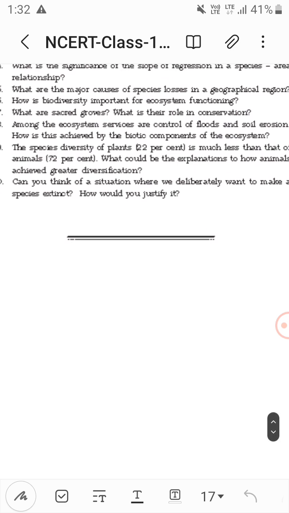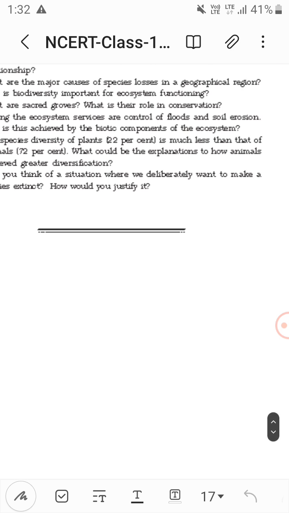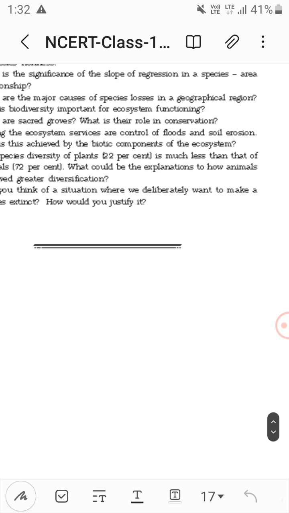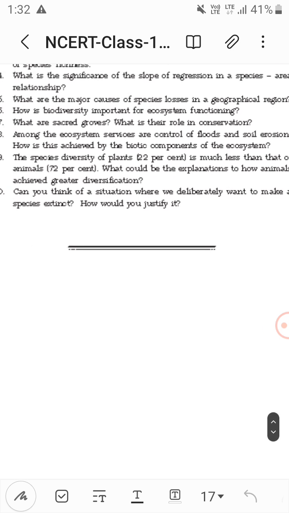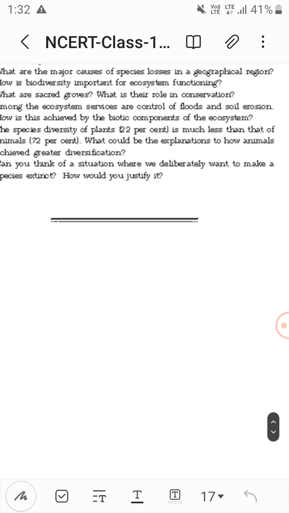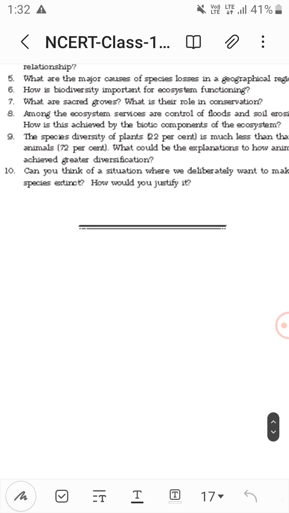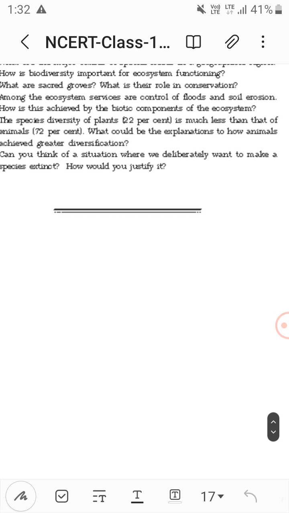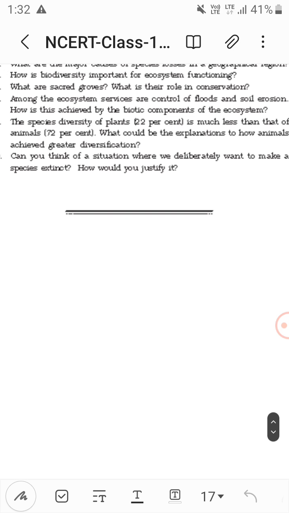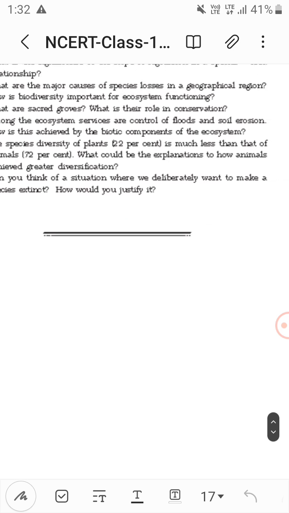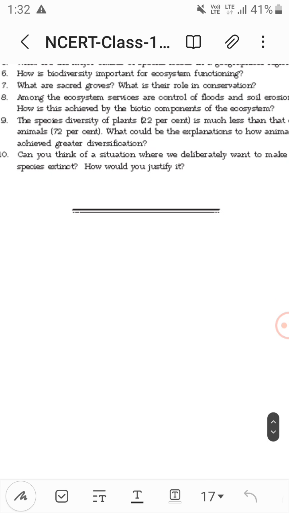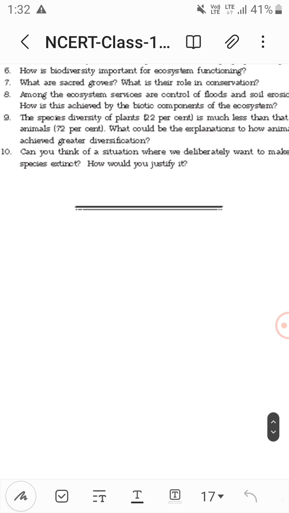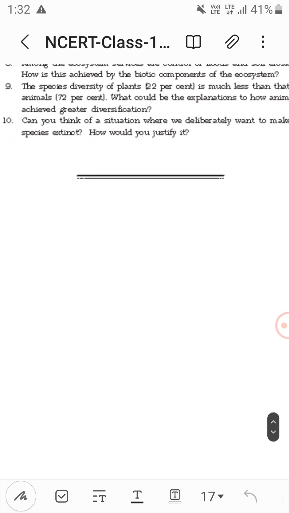The species diversity of plants is 22%, which is much less than that of animals, 72%. What could be the explanations to how animals achieved greater diversification?